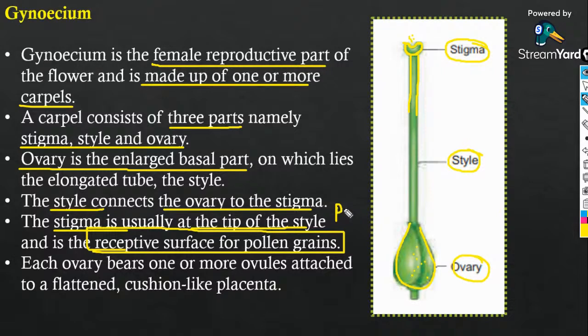So tell me what is placentation, everybody in the chat box. Each one of you has to tell me. What is placentation? The arrangement of ovules inside the placenta of the ovary, you will call them the placentation.